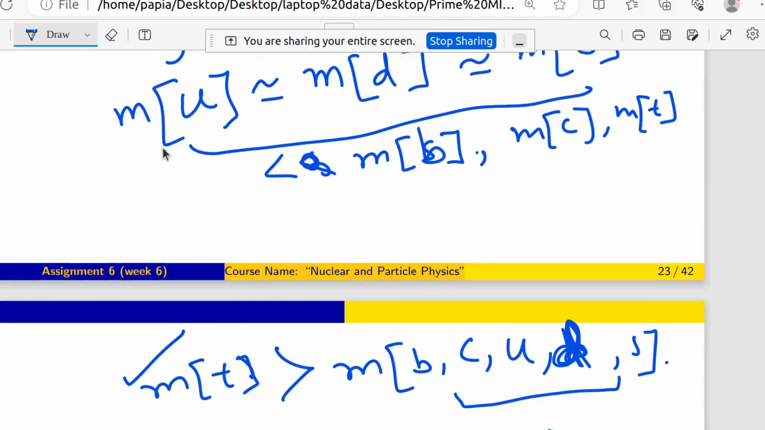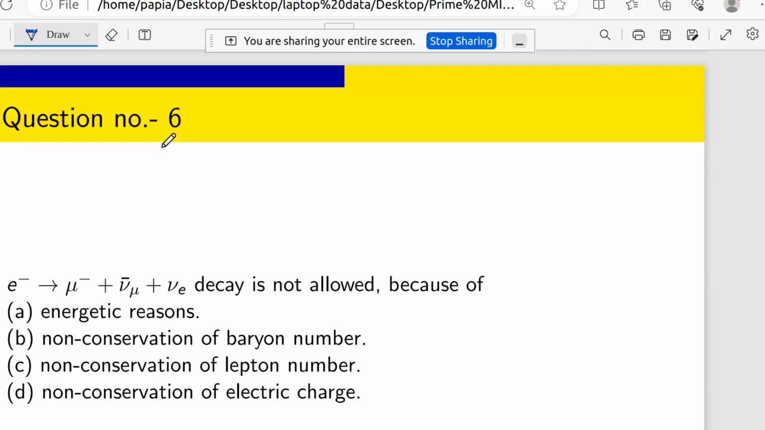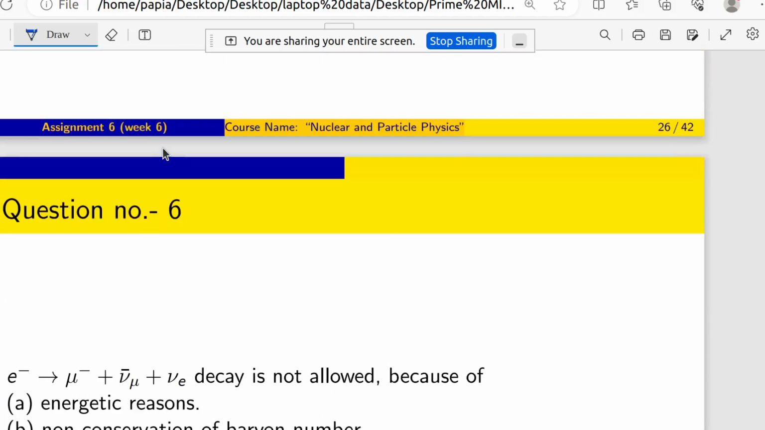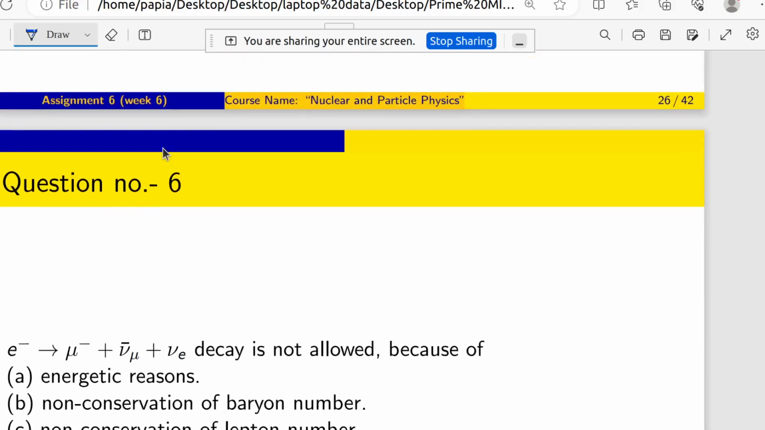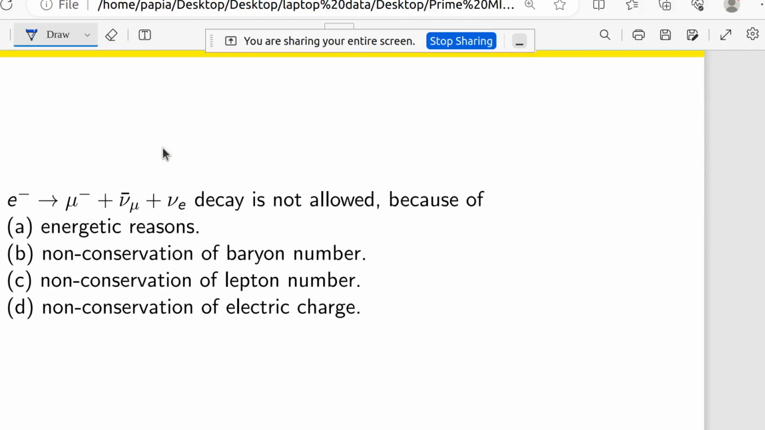I think it's already understandable. Now coming to the sixth question. In that sixth question, they are asking about e minus going to mu minus plus nu mu bar plus nu e. This decay is not allowed because of which condition, because of which quantum number? Why is this decay not possible?